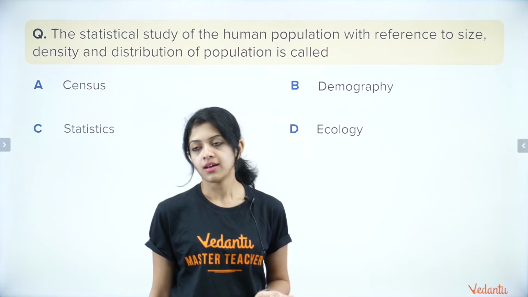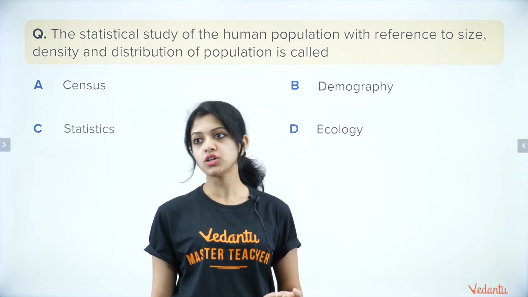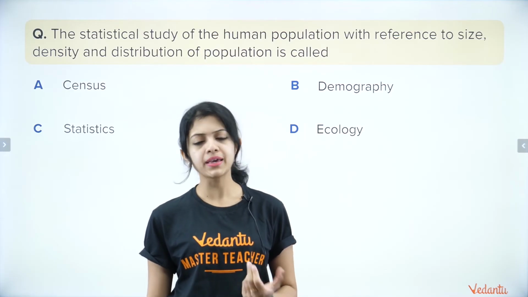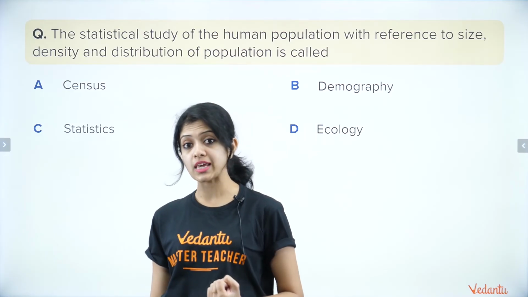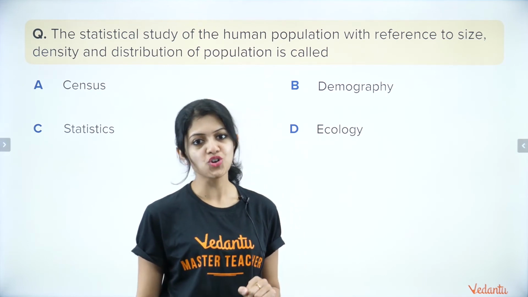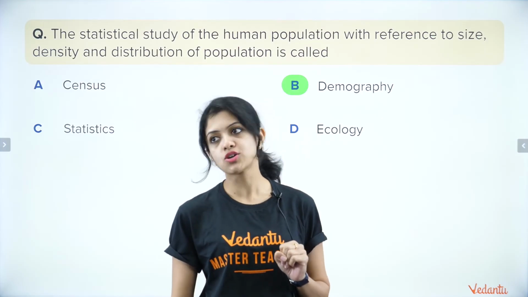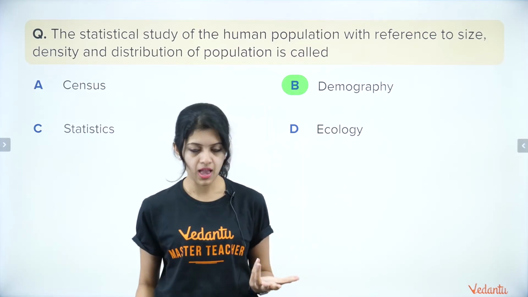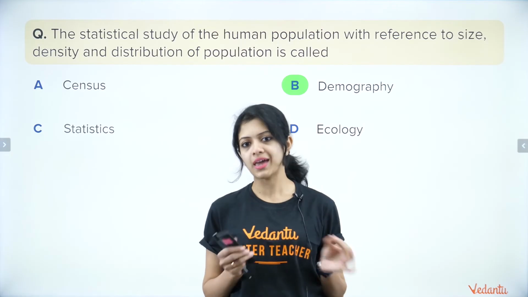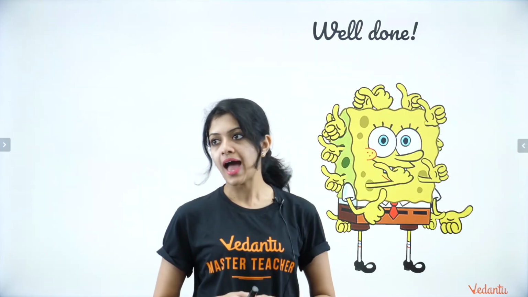The statistical study of the human population can be a little confusing, especially between two specific terms. Your time ends in 3, 2, 1 and go. The answer is demography. Between census and demography, you may have a confusion, but the answer to this is definitely demography.